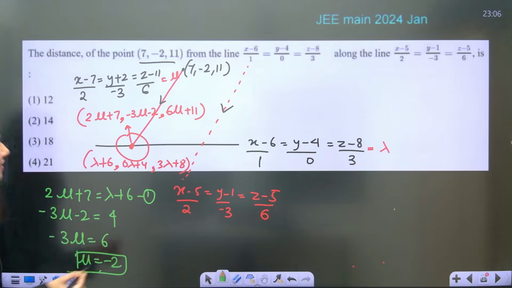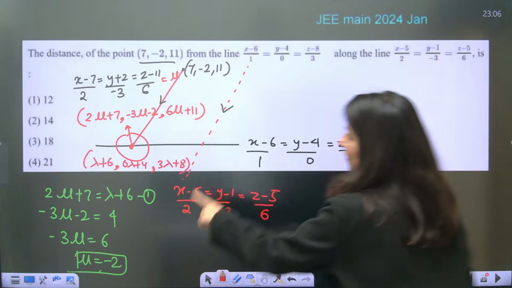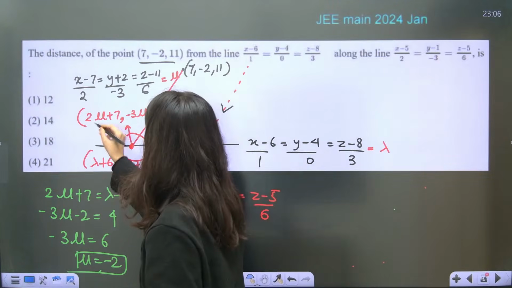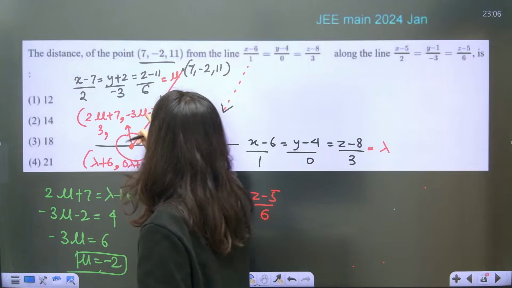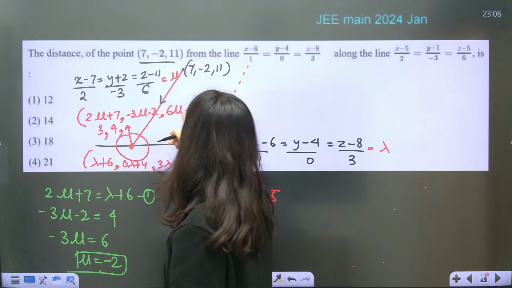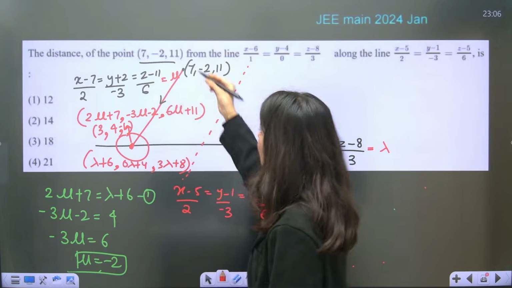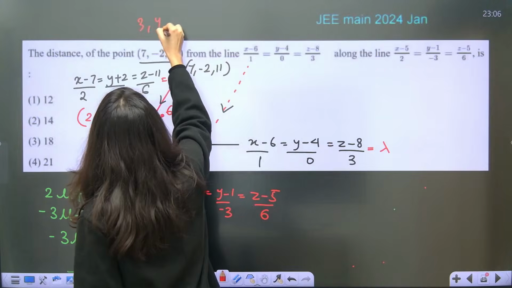If mu is minus 2 now, you can just right away put the value of mu and get this point. So if mu is minus 2, 7 minus 4 is 3. Mu is minus 2, so 6 minus 2 is 4. Mu is minus 2, so 11 minus 12 is minus 1. 3, 4 and minus 1. So the point is 3, 4, minus 1.